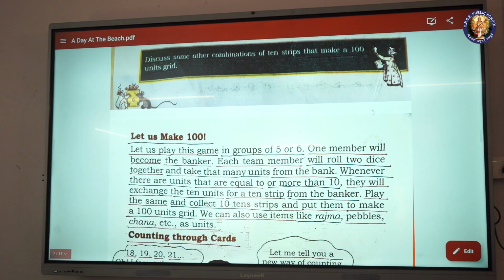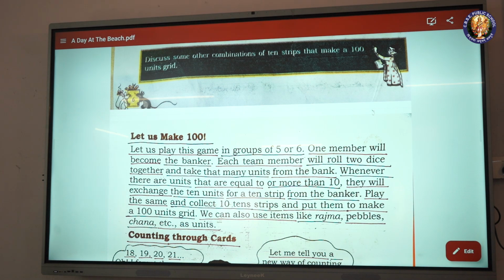Discuss some other combinations of 10 strips that make 100 units grid. Let us make 100. Let us play this game in groups of 5 or 6.